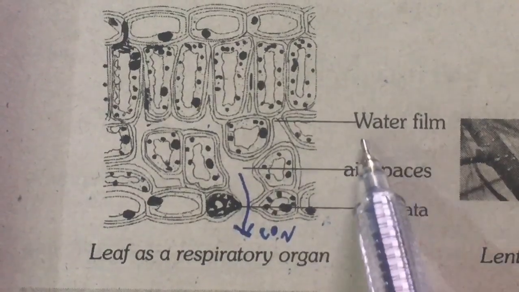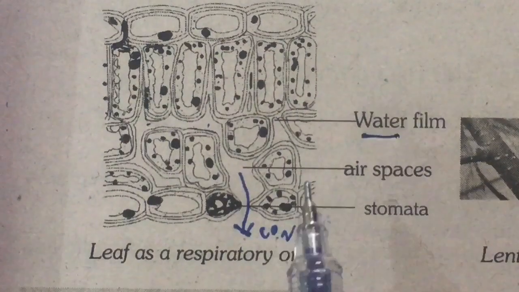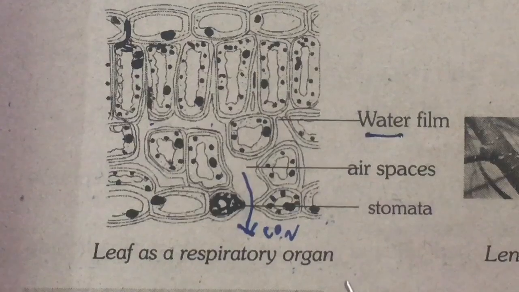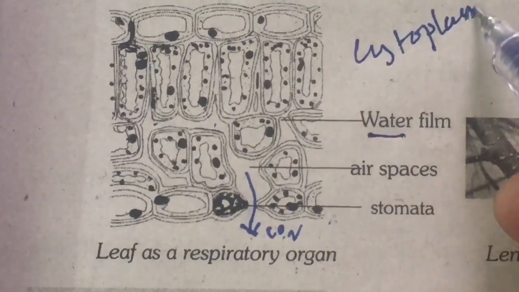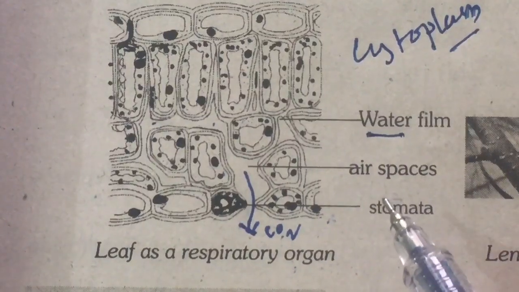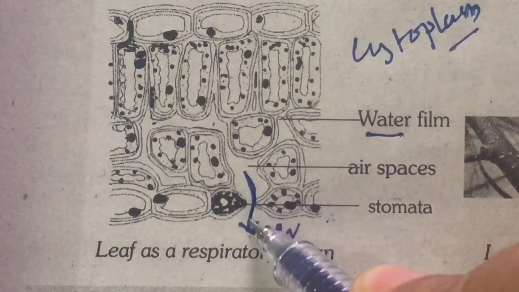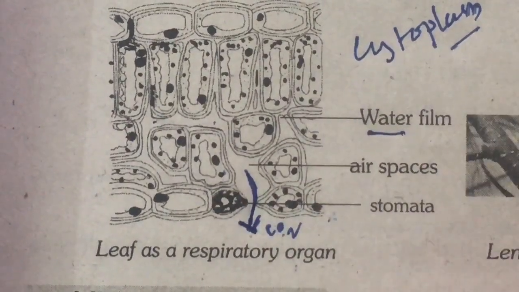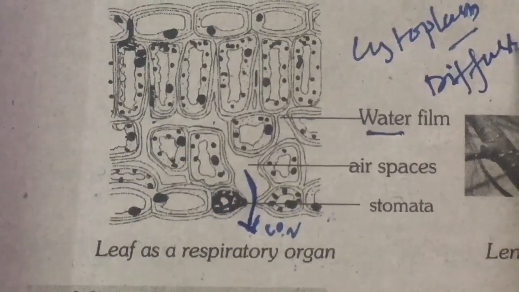All the air spaces are lined with water, where oxygen is dissolved and passes through the porous cell wall into the cytoplasm. Here in the cytoplasm, sugar is broken down into carbon dioxide and water, and energy is liberated. That carbon dioxide passes out in a similar way through the stomatal opening, and all this exchange of gases in a respiring leaf takes place by a method called diffusion.